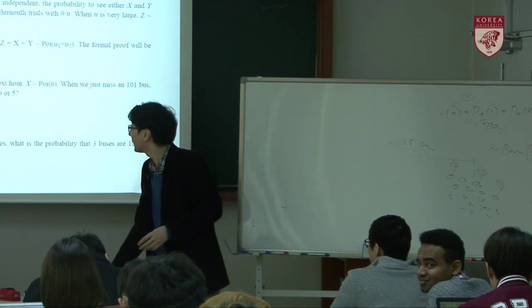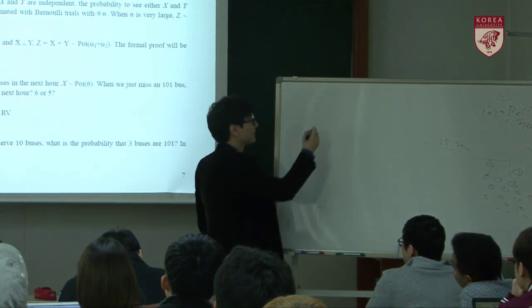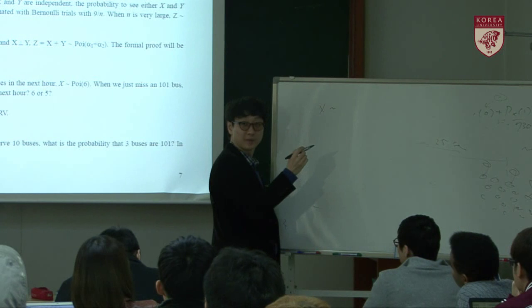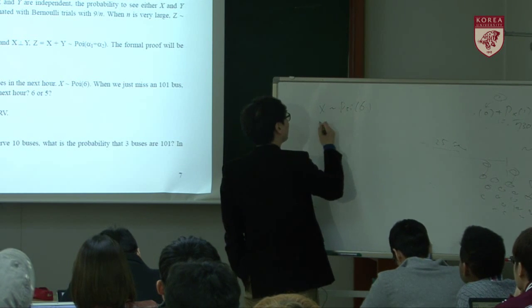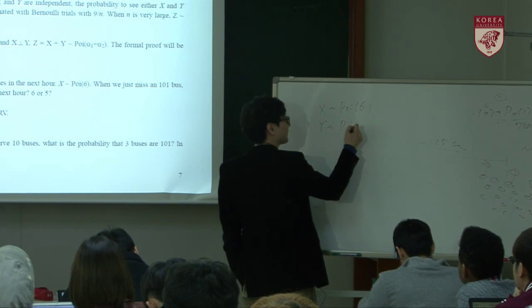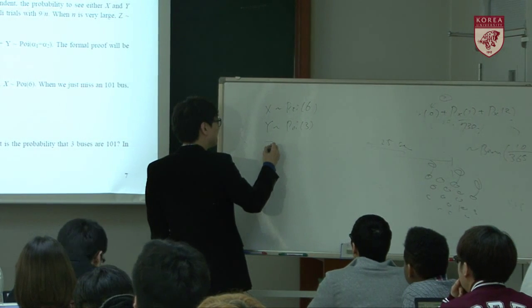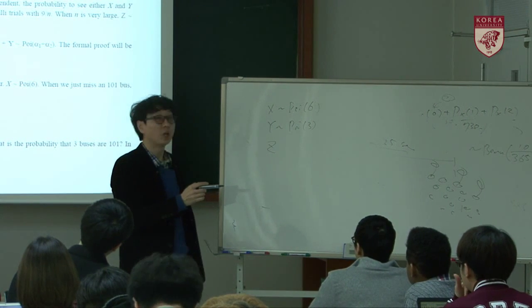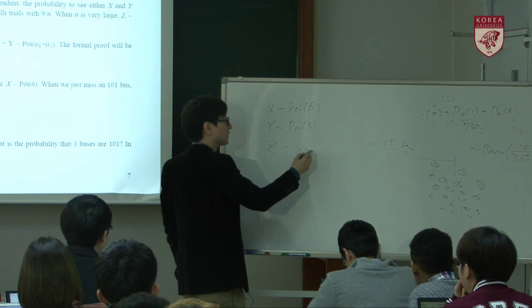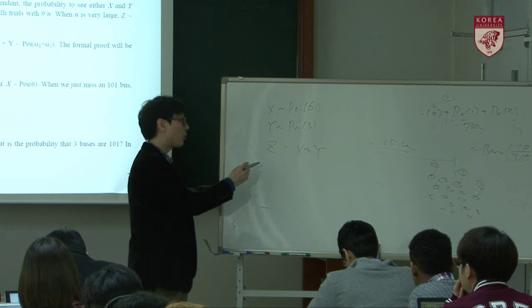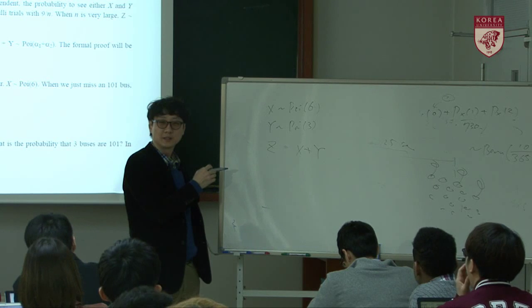Okay, so what's the random variable that describes X? Poisson random variable with 6. How about Y? 3. Then, let's think about G is the number of total buses. That means G is equal to X plus Y. Then, what is going to be the random variable, or the distribution, that describes G?